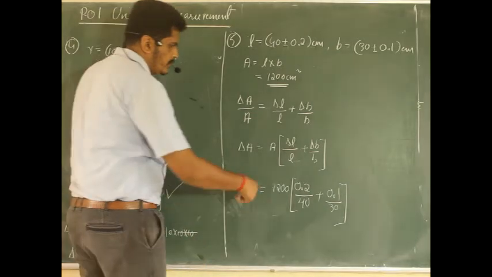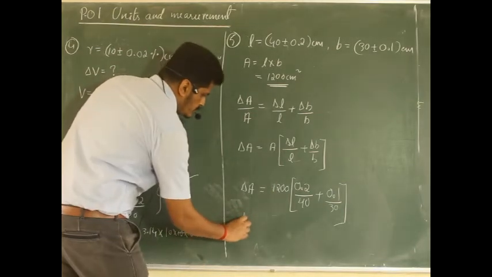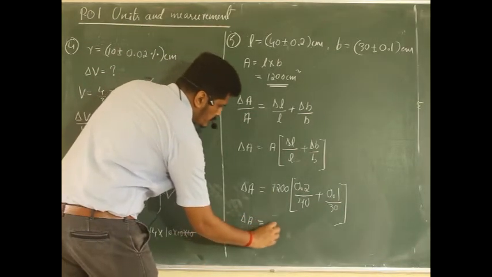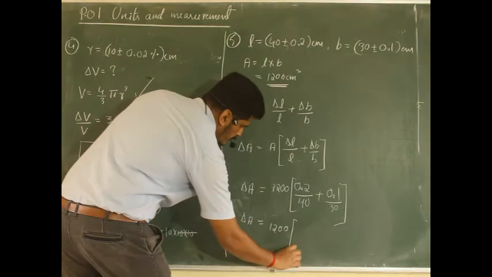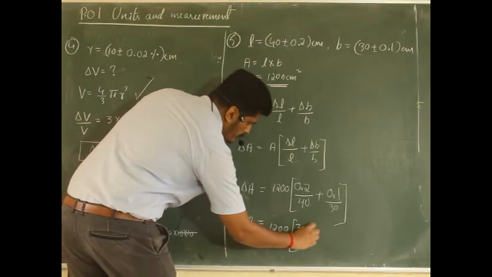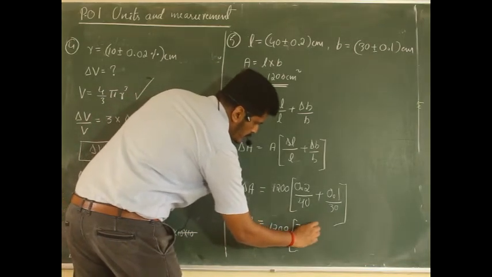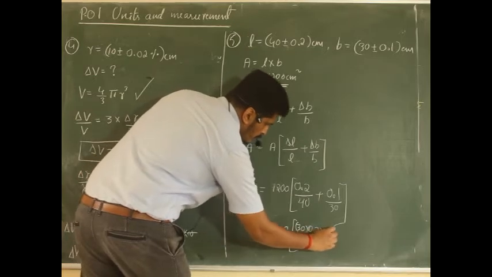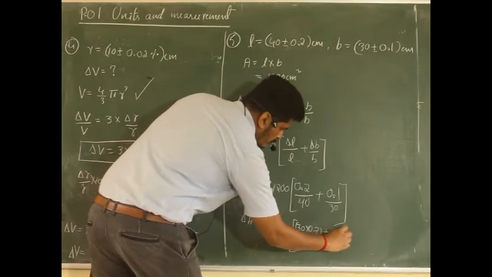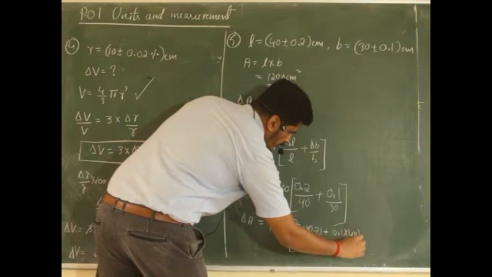After substitution, delta A is equal to 1200, and here I will go for the LCM, that is (0.2 plus 0.1) into 40,